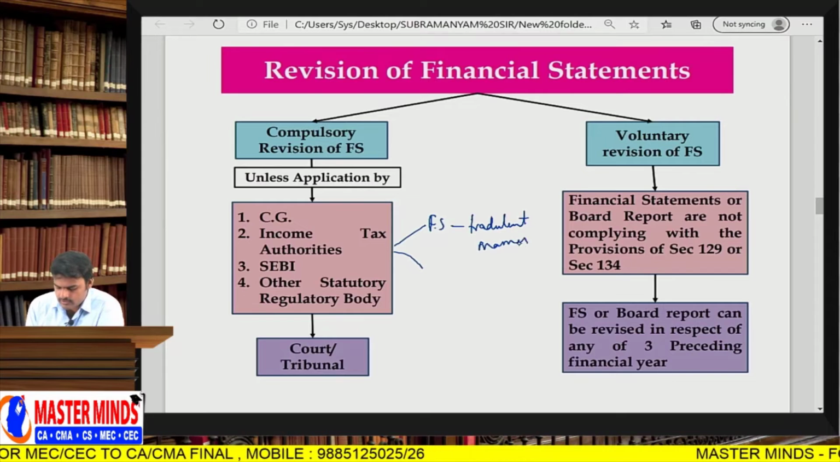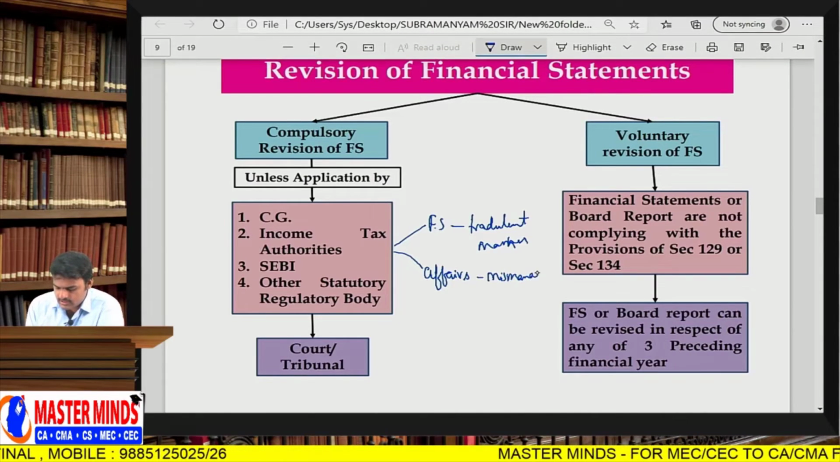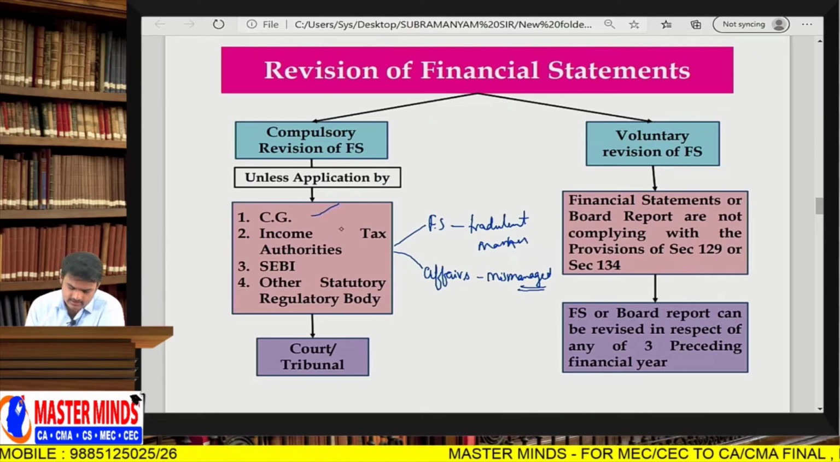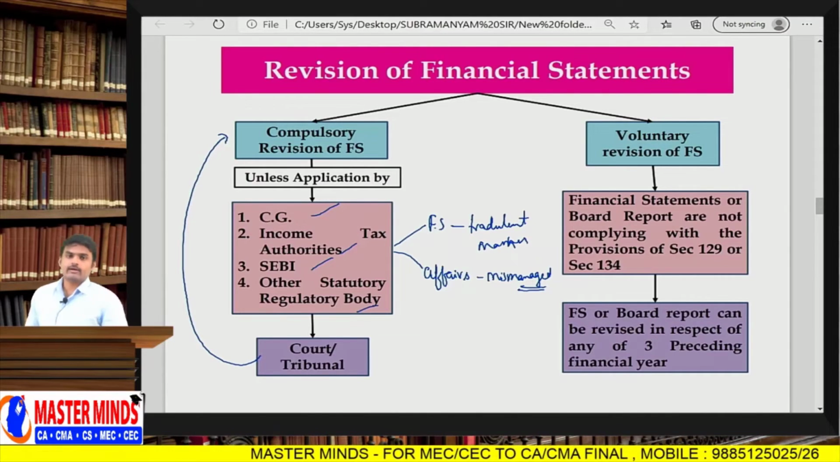Financial statements are prepared in a fraudulent manner, or affairs of the company are mismanaged. If these are the reasons, definitely either CG or IT authorities or SEBI or a statutory body will file an application with the tribunal. Now the tribunal will give permission for reopening of the accounts.